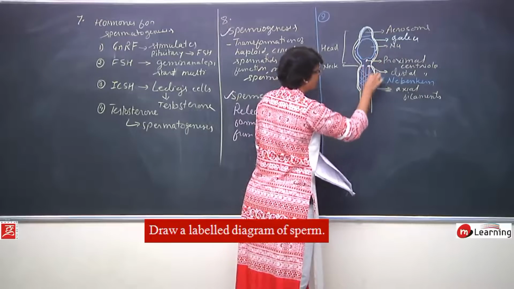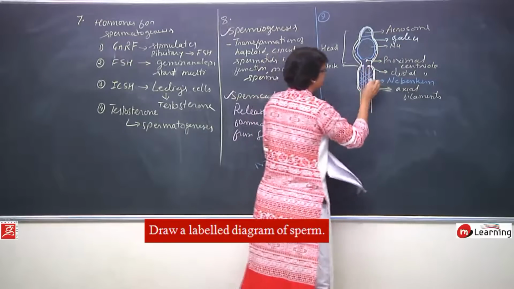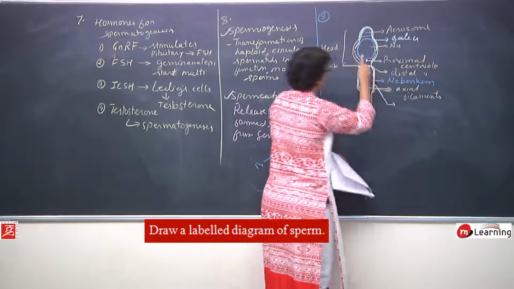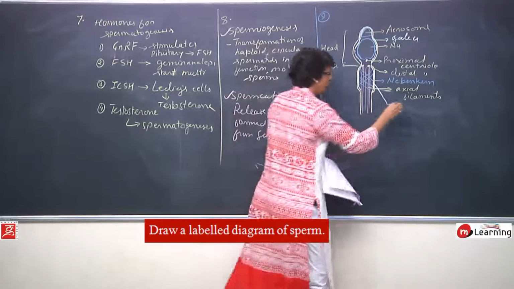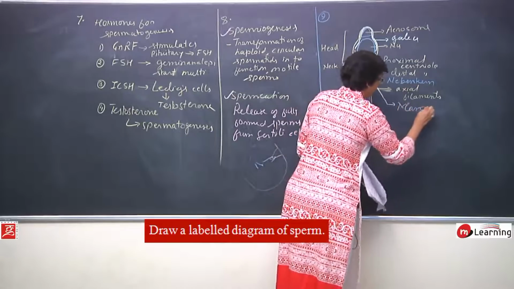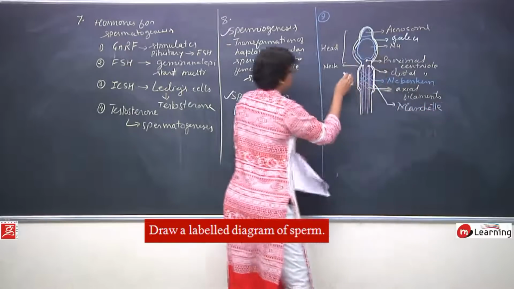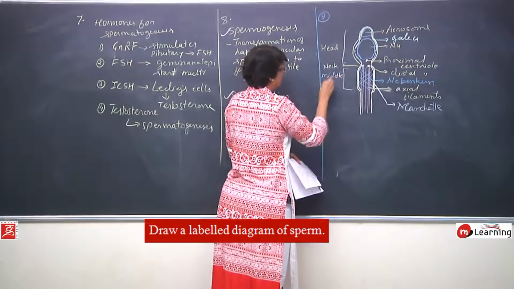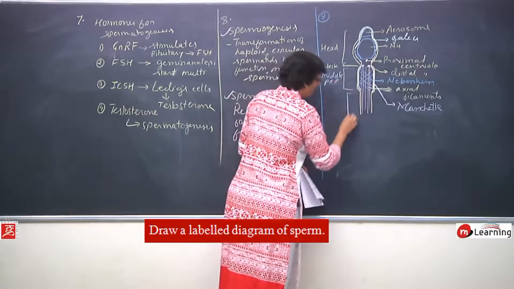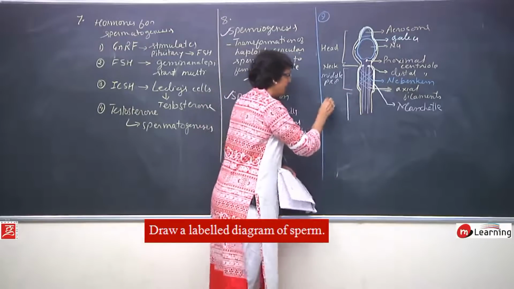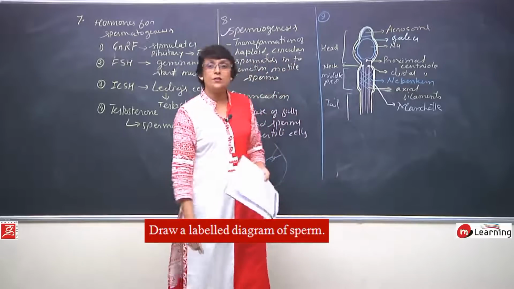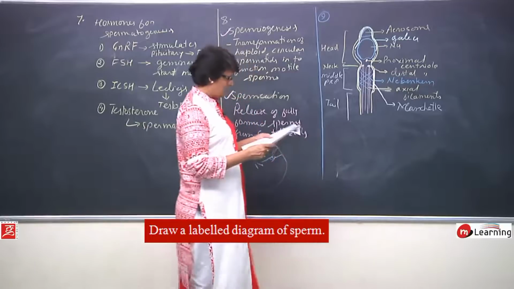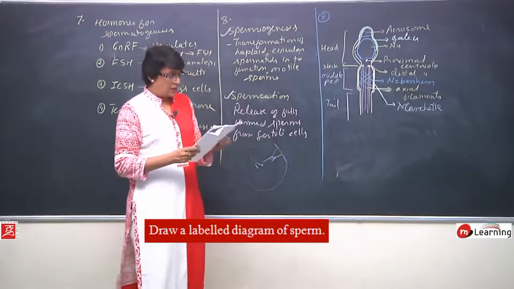This membrane is known as manchette, which is covering the lower half of the nucleus and middle piece. So now this part which has Nebenkern is the middle piece, and the part which is after that is the tail region. So, all these structures must be there in the diagram of the human sperm. 10th question.